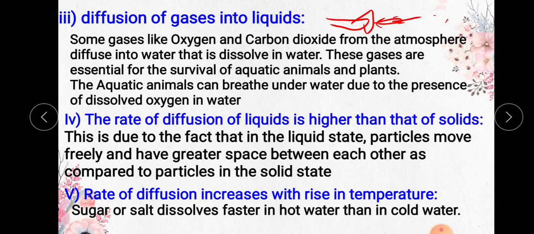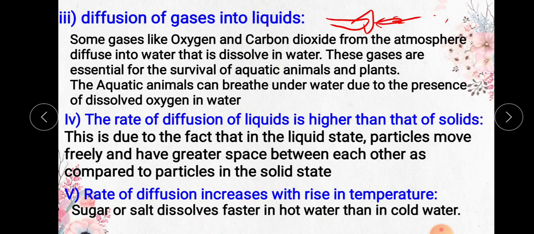Those animals which are present in water will not get oxygen directly. The oxygen which is diffused in the water, those diffused oxygen will be absorbed by the aquatic animals. The aquatic animals can breathe underwater due to the presence of dissolved oxygen in water, but we cannot breathe the dissolved oxygen. We get oxygen directly from the environment.